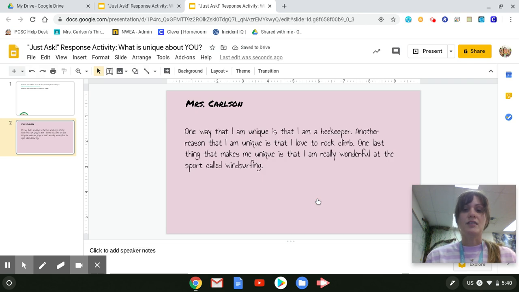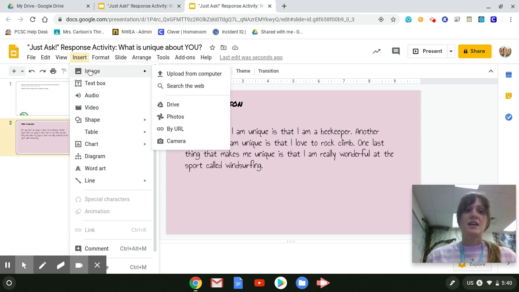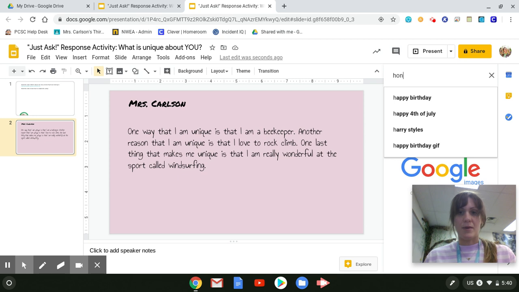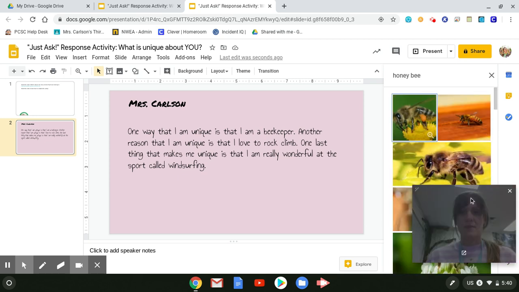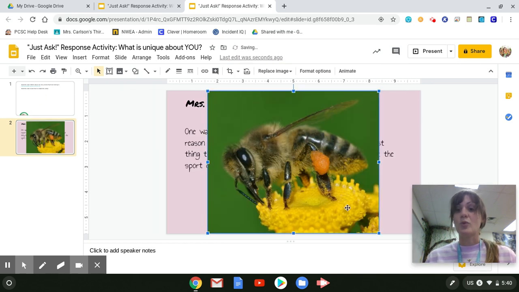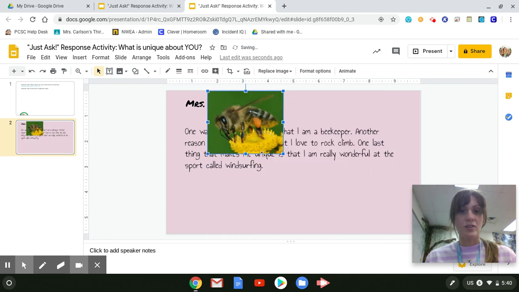You can also add pictures. If you remember, you go to Insert, Image, Search the Web. I'm going to search the web for a honeybee picture. Honeybee. And then there's a honeybee that I can put in. All I did was click it twice, and then it popped up there on my screen.